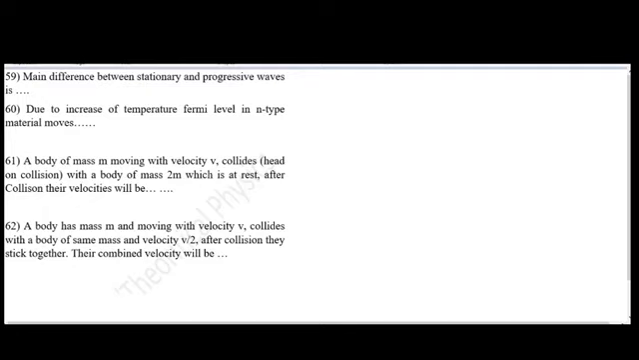In question number 59, the main difference between stationary and progressive waves is asked. Stationary and progressive waves differ by the fact that stationary waves do not transmit energy, while progressive waves transmit energy. So the main difference between stationary and progressive waves is that stationary waves do not transmit energy, while progressive waves transmit energy.